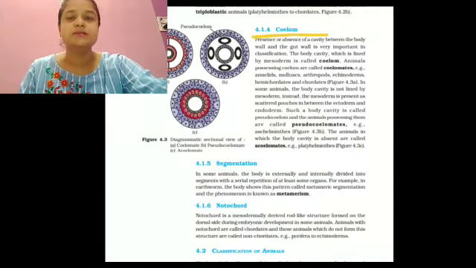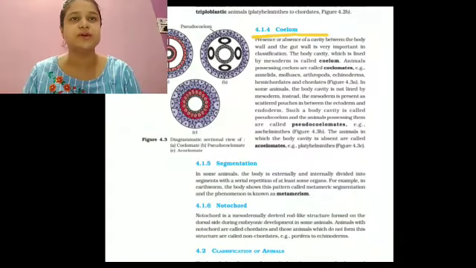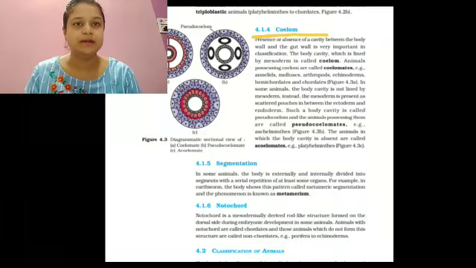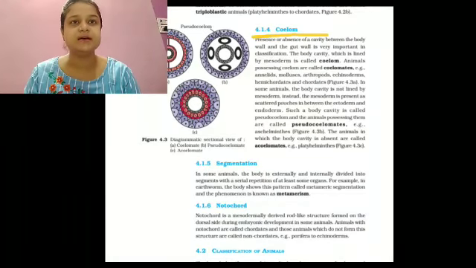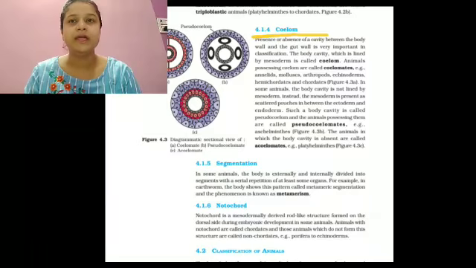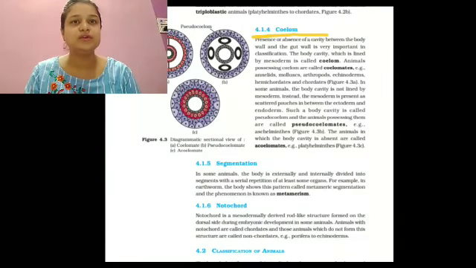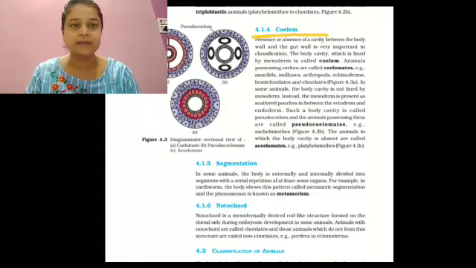Coeloms. The body cavity which is lined by mesoderm is called coelom. Animals possessing a coelom are called coelomates, like Annelida, Chordata, Mollusca. In some animals the cavity is not lined by mesoderm but is scattered as pouches in between endoderm and ectoderm. They are called pseudocoelomata. The animal in which the body cavity is absent is called acoelomata, like Platyhelminthes.